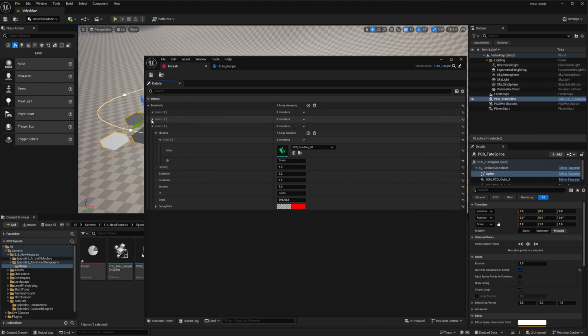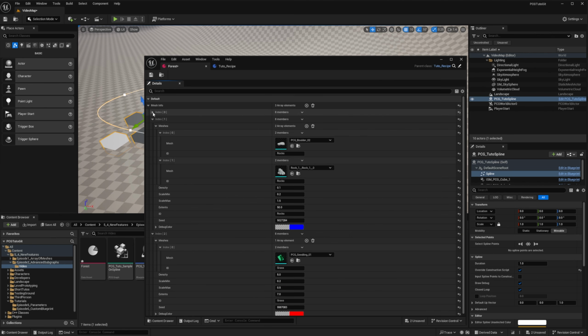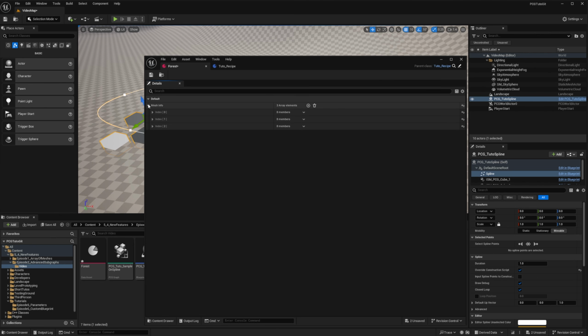So here we have our hierarchy setup with different meshes and different levels. The order is very important because we will spawn first the trees, then the rocks, then the grass.